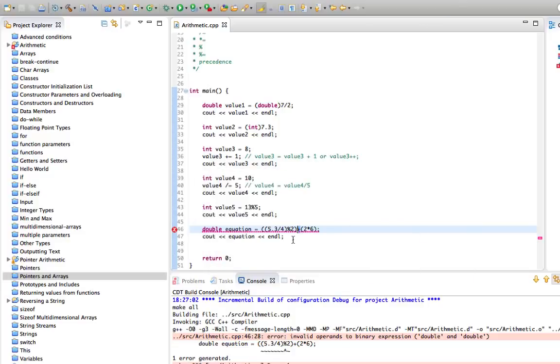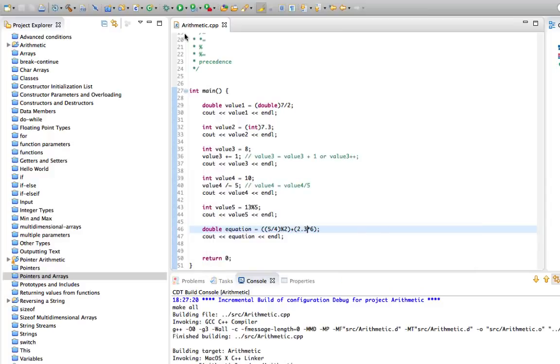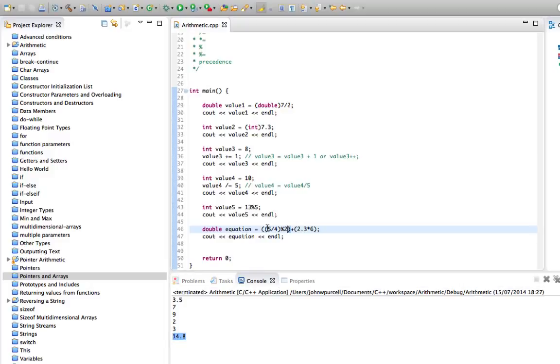Oh, we've got a problem there because we're applying mod to a floating point. Let's do something like 5, and I'll change this to a double just so that we have a double result. Let's try building that, see if that works. Build project and run. So it's always much better to put brackets in, even if they have to be nested. Nested brackets are not very readable, but they're a lot more readable than the same expression without the brackets. With the brackets, we can see, okay, first we've got to do that, then we've got to do that, and we've also got to do this, and then we can add those two things together.